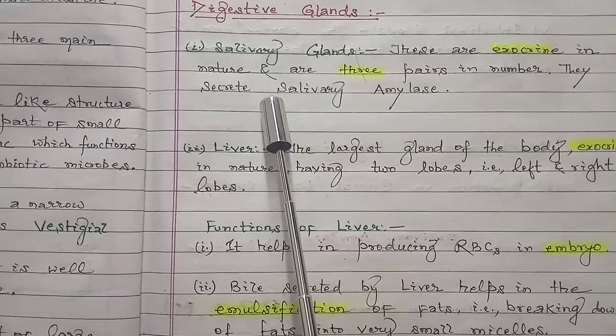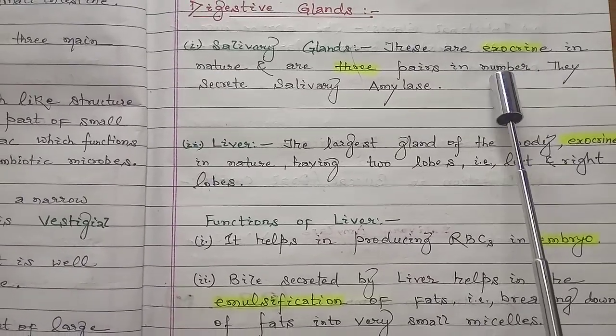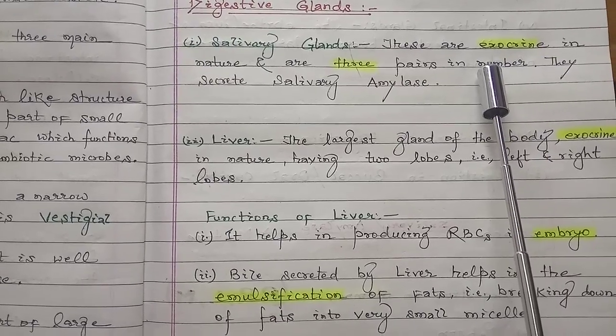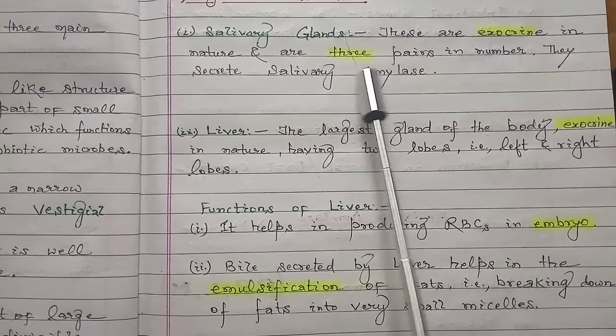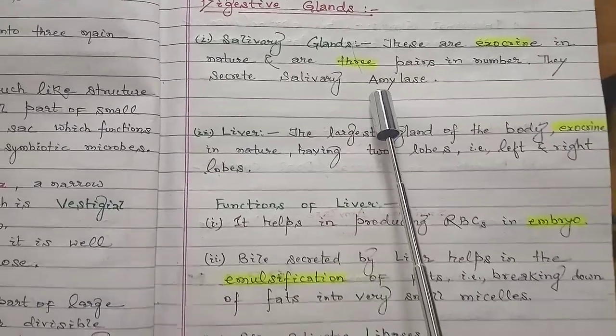So the first gland we'll discuss is the salivary glands. They are exocrine in nature. Exocrine means they have ducts to carry their secretion to the target cells or tissues, and they are three pairs in number. They secrete salivary amylase.